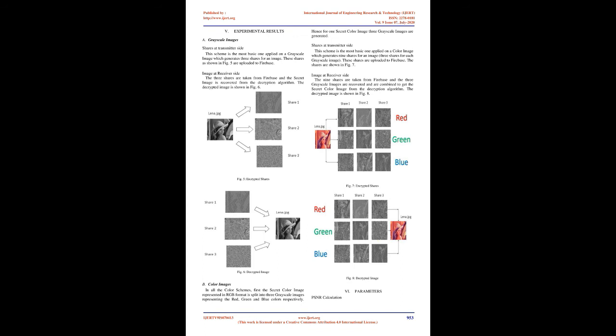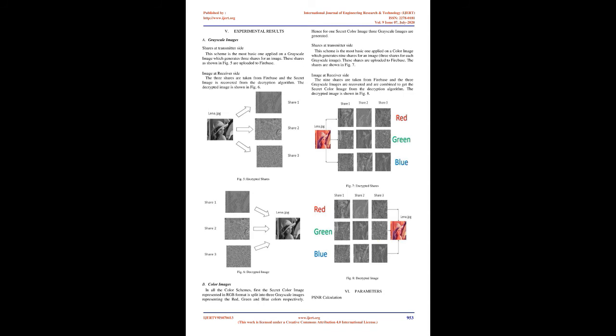These 3 shares in the form of numbers are converted to one image in base 9 format. This is done by using the Sudoku key with the 9 individual shares. The first share is used to obtain the first digit of the base 9 number, and the second and third shares are used to obtain the respective digits of the base 9 number. This process is repeated for the other 2 colors. This image in base 9 format is then converted back to a base 10 image. Hence the secret image is recovered.